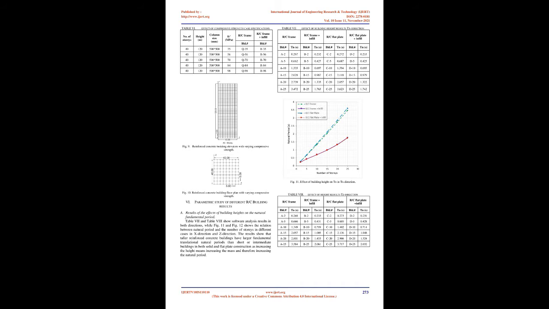Regular buildings fixed at their base have 3 fundamental translational natural periods in the x, y, and z directions. Natural frequencies and mode shapes are functions of the structural properties and boundary conditions. If the structural properties change, the natural frequencies change, but the mode shapes may not necessarily change. [7] Dynamic systems can be characterized in terms of one or more natural frequencies.